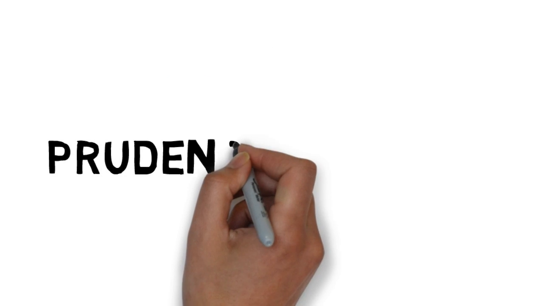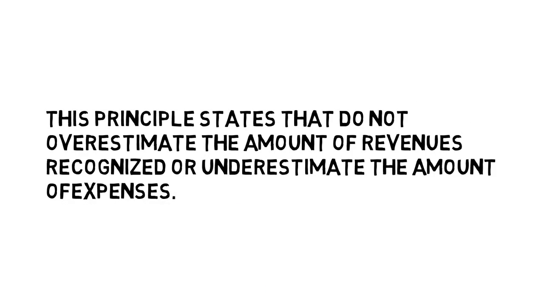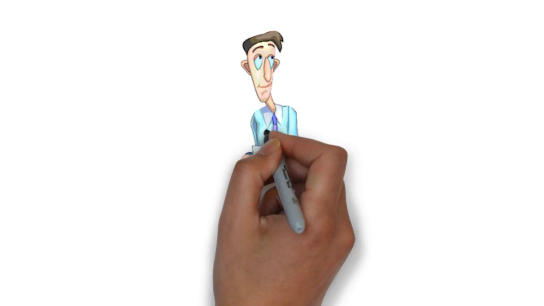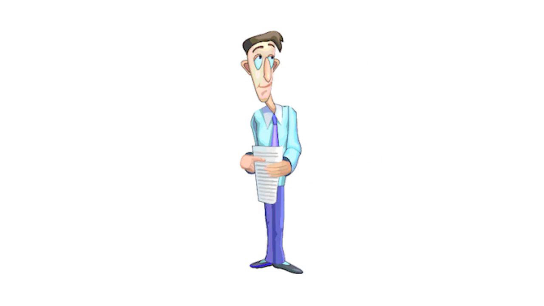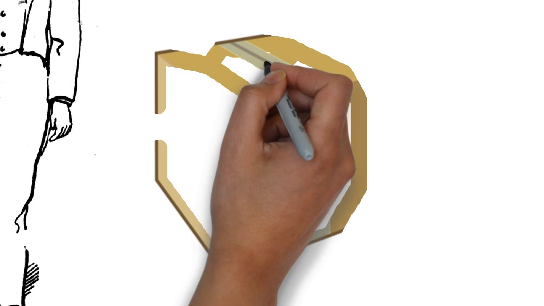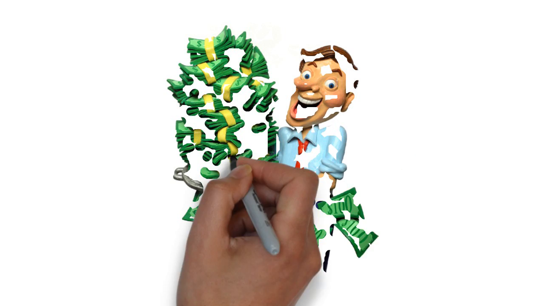Prudence principle. So, the last principle of accounting states that do not overestimate the amount of revenues recognized or underestimate the amount of expenses. For example, Daniel thinks that Neil will not be able to pay his money back, then this is a loss for Daniel, so he'll record this in books of accounts. But suppose Daniel thinks that he'll earn twice the cost of the chocolates when he sells the rest, then he'll not record this in his books, as this profit is not yet earned.